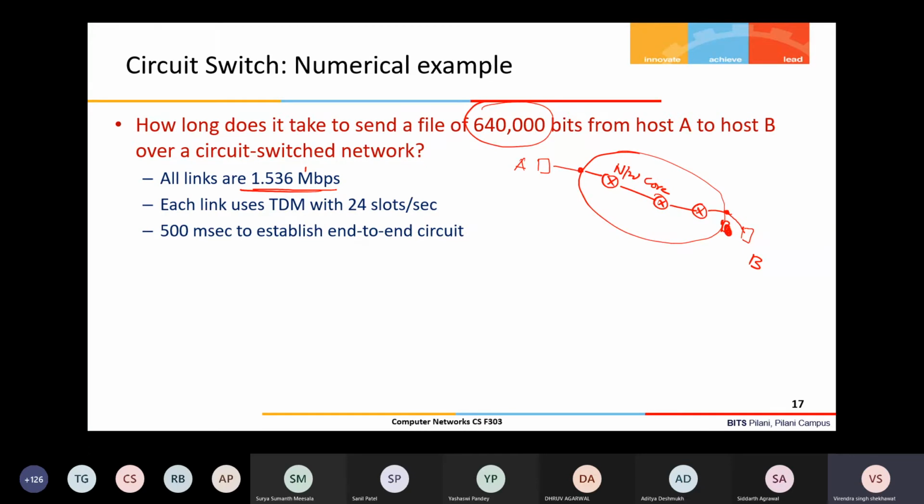When we state link capacity, we can show it in two ways: one is in kilohertz, megahertz, gigahertz, and the other is kilobits per second, megabits per second.